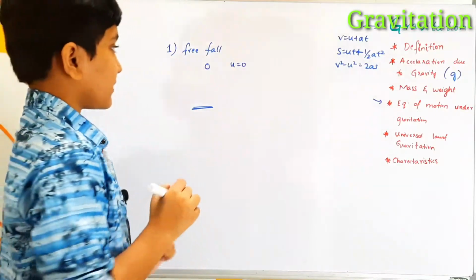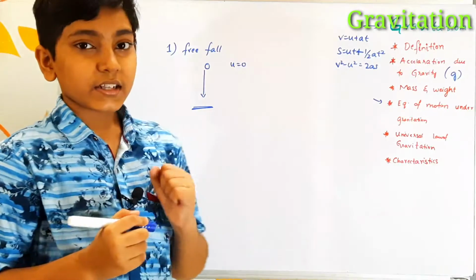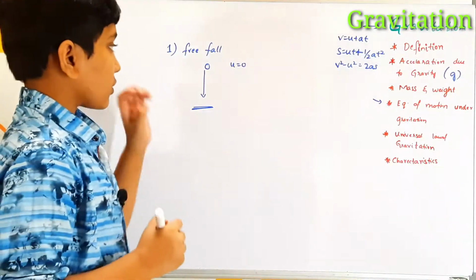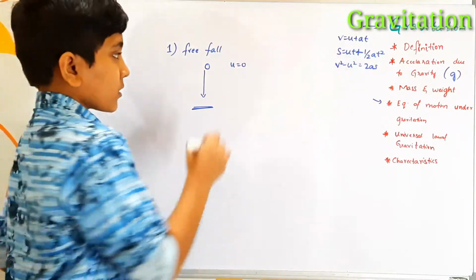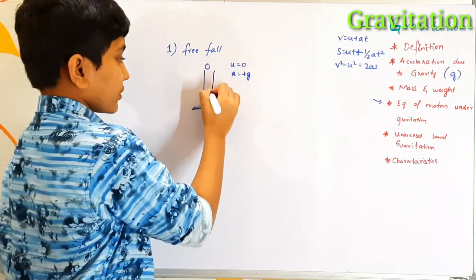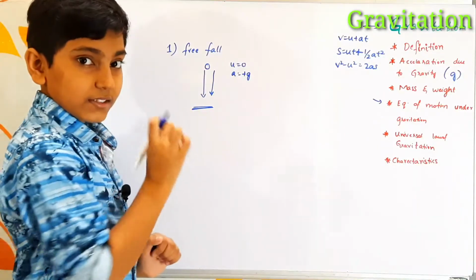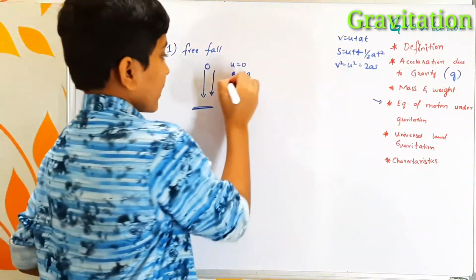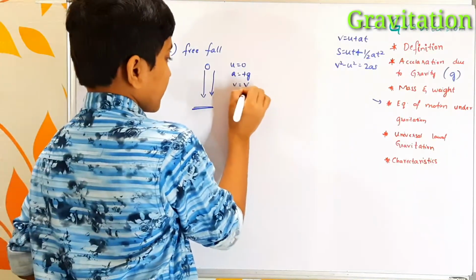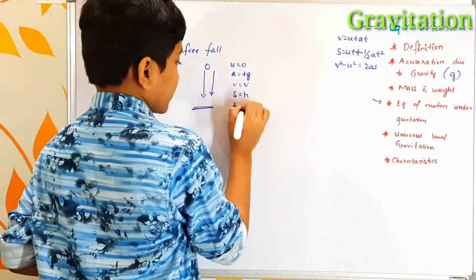Since the initial velocity is 0, it starts to accelerate because the gravitational force of the earth pulls the object towards itself. So we have acceleration due to gravity. Our a is going to be plus g, since the direction of acceleration due to gravity is in the same direction. And when the body reaches the ground surface, it attains some velocity. So let us say the final velocity is v. The displacement or distance is the height h, and the time taken is t.